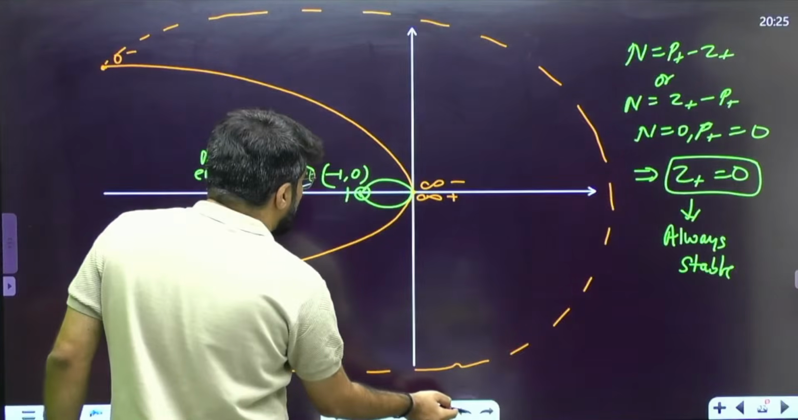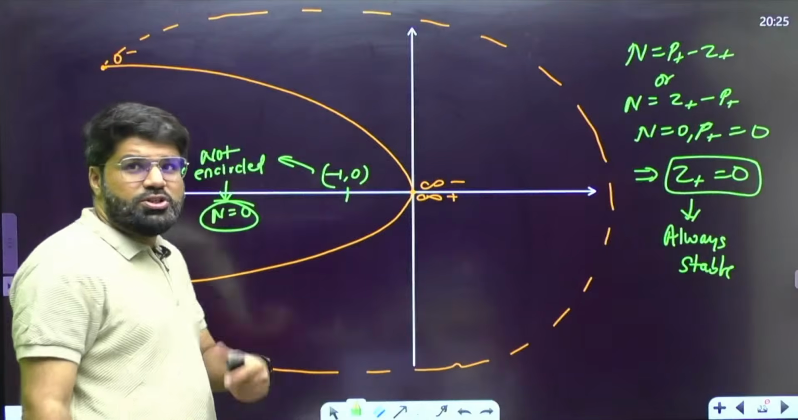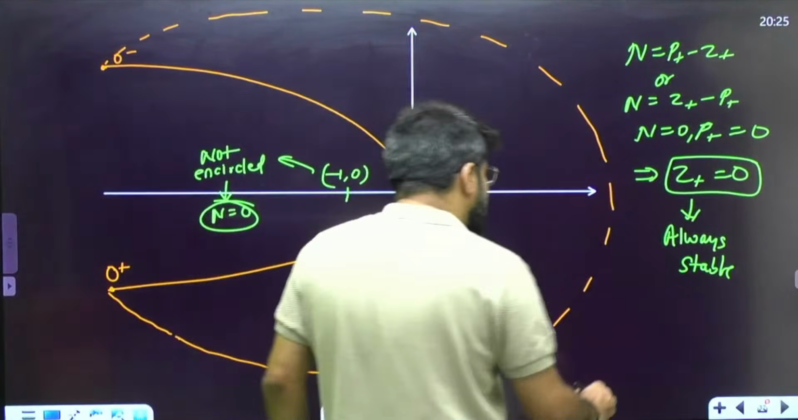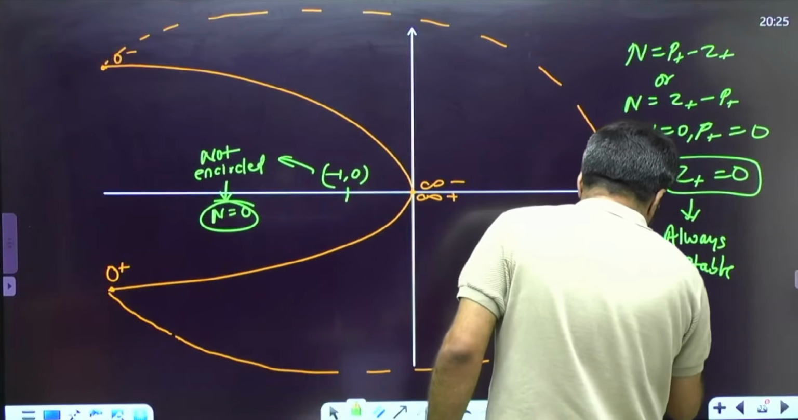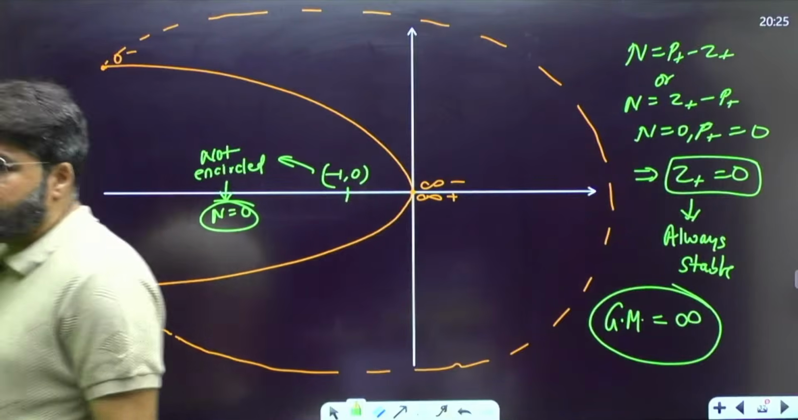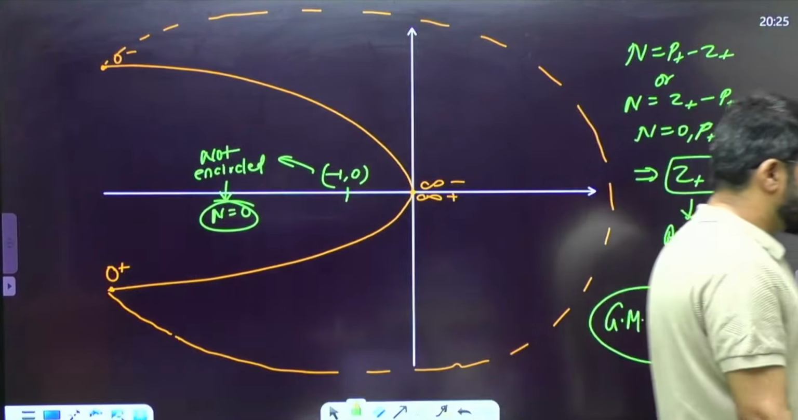So gain margin talks about that particular gain only. How much is the margin in your hand by which you can increase the gain of the system? And here it is infinite gain margin. Gain margin here is infinite.